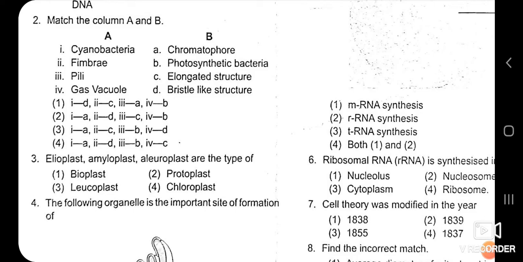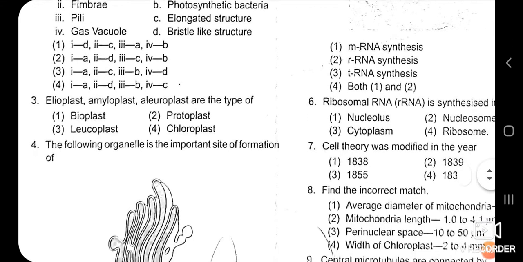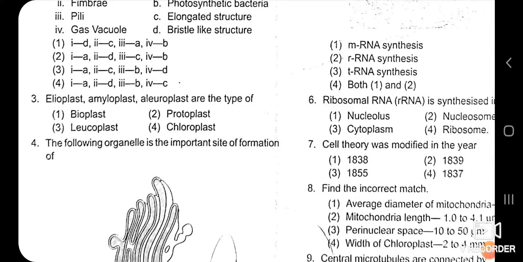So the correct answer of this MCQ is the second one, where you can observe that cyanobacteria have the chromatophore, fimbriae are the bristle-like structures, pili are the elongated structures, and gas vacuoles are found in the photosynthetic bacteria. Then the third MCQ is: elaioplast, amyloplast, aleuroplast are the types of.